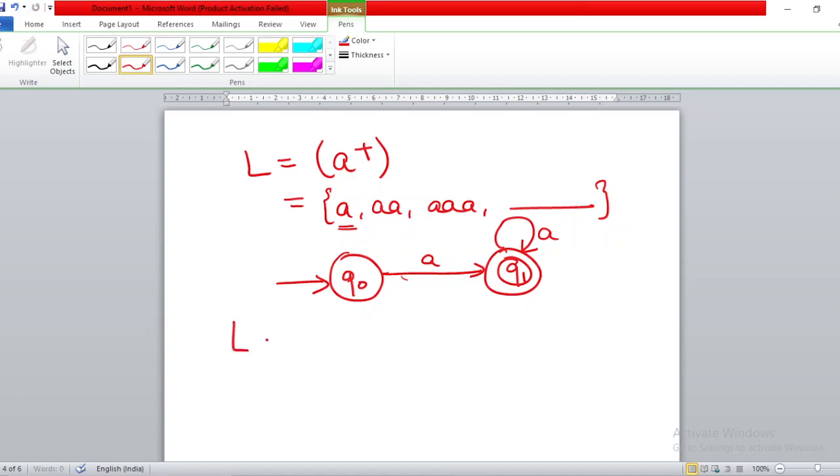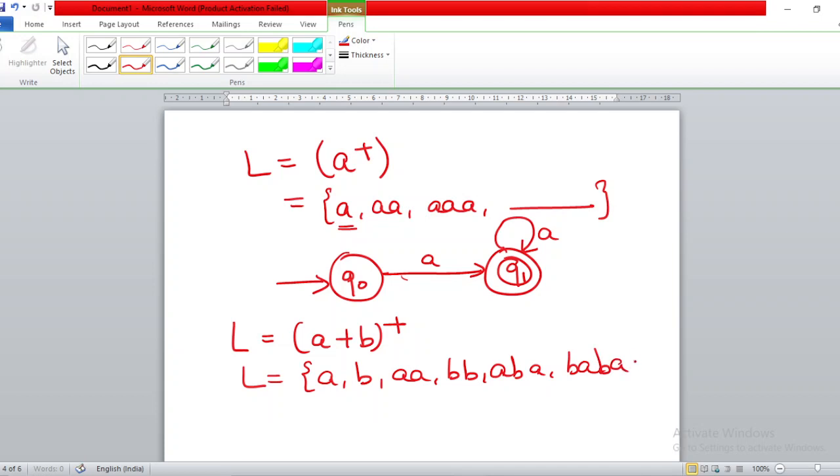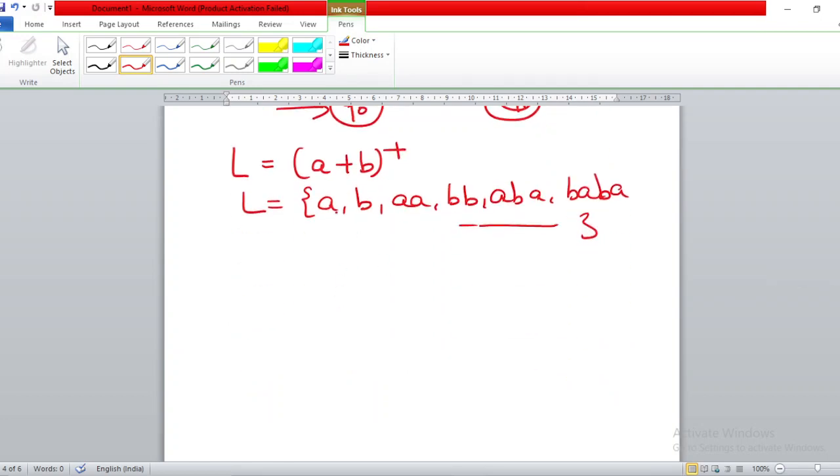So the last question for the day is to make an automata for L equal to A plus B plus. A plus B plus. Earlier we had made it for A plus B star, now it is for A plus B plus. So what is the minimum length string over here? Null string will not be there. Apart from that, all strings will be there which can be made from the combination of A and B, right? So again this is an infinite set. So the minimum string is A or B because the length is 1, right?